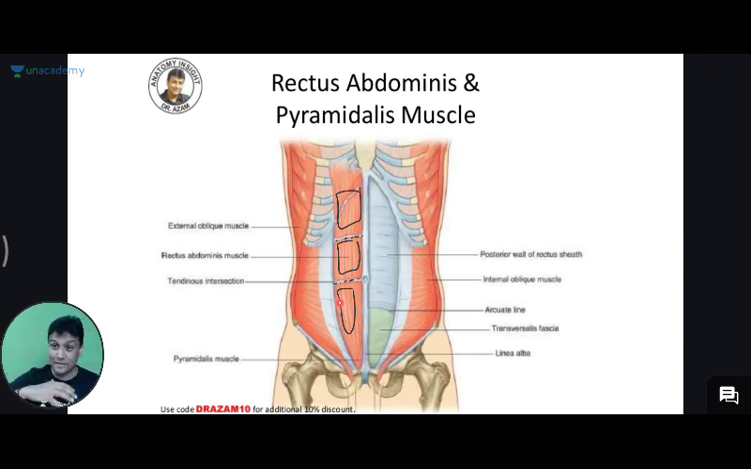On top of it we have the Camper's fascia and the fatty layer. Now the muscle is worried, sir, you say 6 pack, but here there are only 3? So the remaining 3 will be present on the other side. On the other side we have removed that muscle, guys. So rectus abdominis on one side and rectus abdominis on the other side, 6 pack. Are you comfortable with this one here?